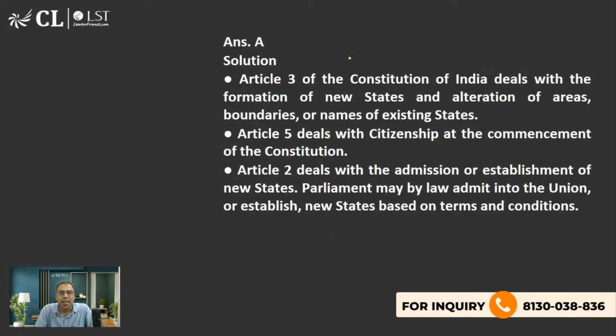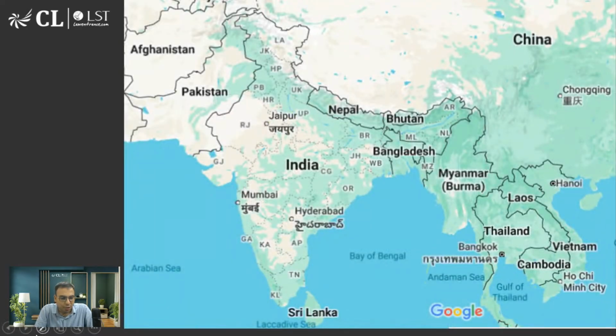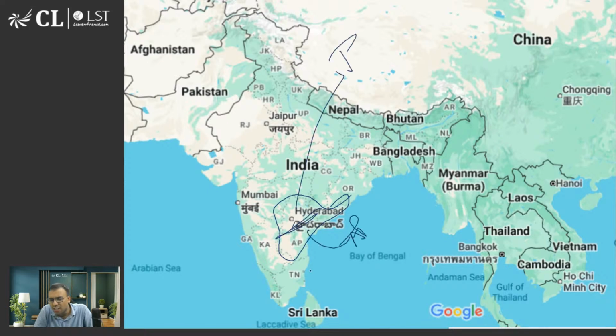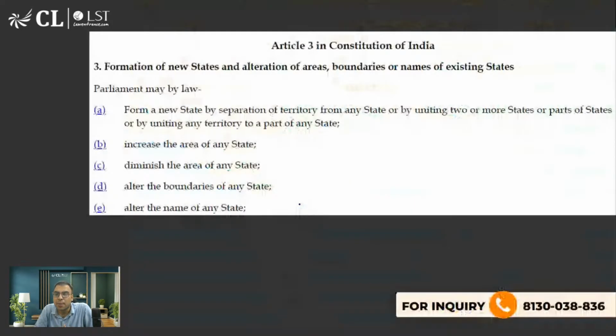So basically, look, Article 3 talks about formation and alteration of new states. For example, as I told you, earlier there was a state called Andhra Pradesh. Now it has been split. So now this is Telangana and this is Andhra Pradesh. It happened around 2012 or 2013, it got split. Okay. Now the question is, is it a constitutional amendment? Yes or no? And if yes, then why? If no, then why?